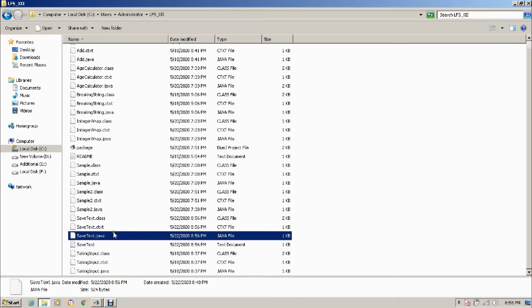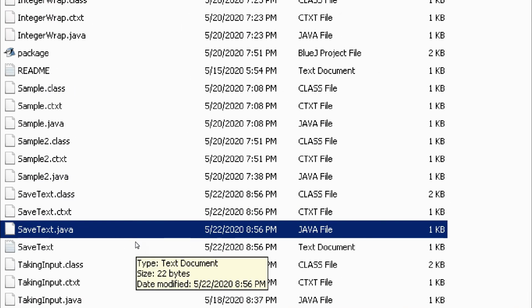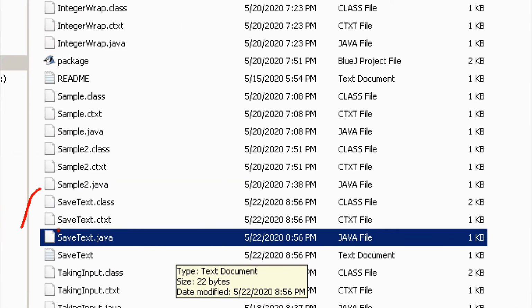This is our program, and I have saved a text file also. So just below SaveText.java, there are a few files related to our current program. The third file which is highlighted is the source code. The first file over there is the bytecode, and the last file is the text file which I have created. Now what about this ctxt? I will tell you about it, but not now.